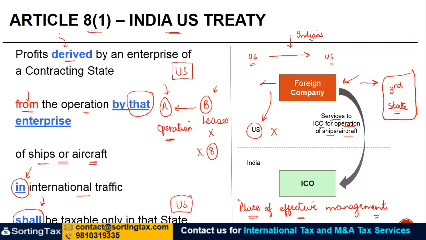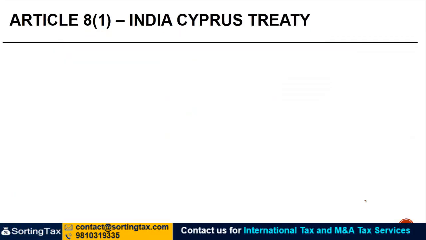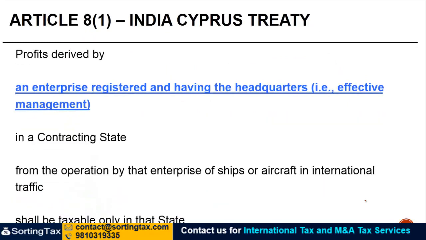Let us now look at one clause which is based on the place of effective management rule. So if you look at Article 8.1 of the India-Cyprus Treaty, it says profits derived by an enterprise registered and having the headquarters, that is effective management, in a contracting state.